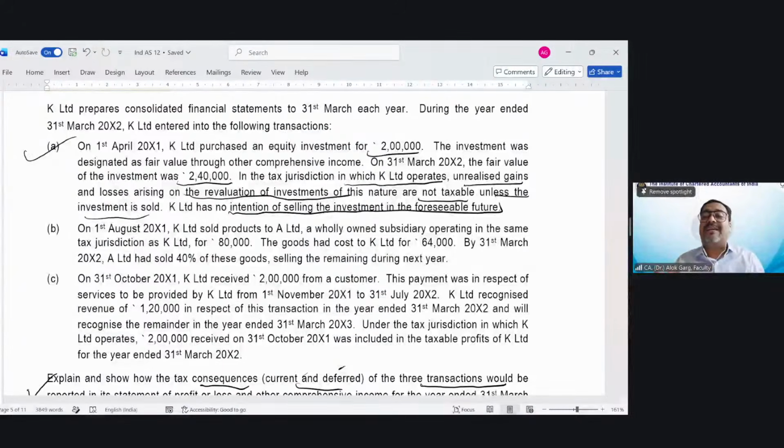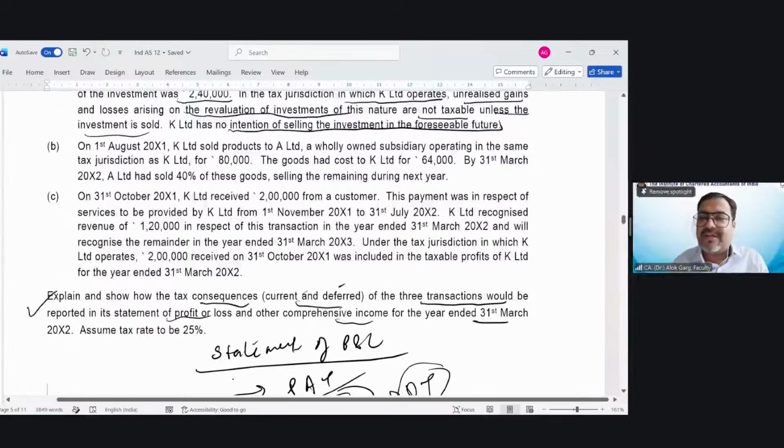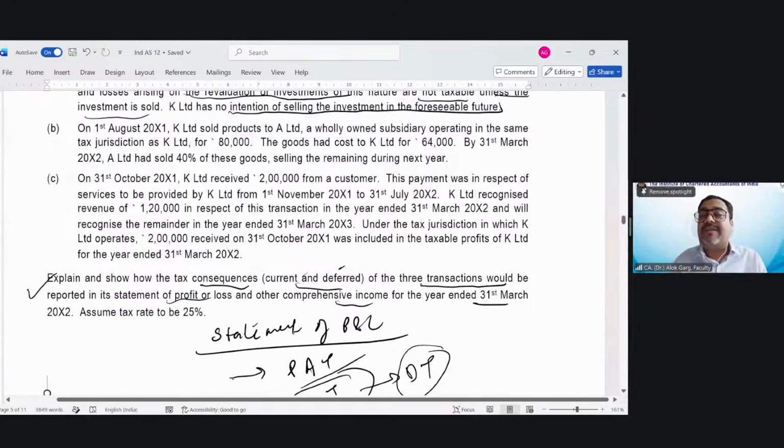Reducing my asset balance means I need to create a liability. What is meant by reversal of an asset? Creation of a liability, right? A negative asset is equal to a liability. So I need to create a deferred tax liability. Of what amount? 40,000 multiplied by 25%, so 10,000 rupees of DTL will be there. This deferred tax expense has to be recognized in OCI, and the credit will be deferred tax liability.